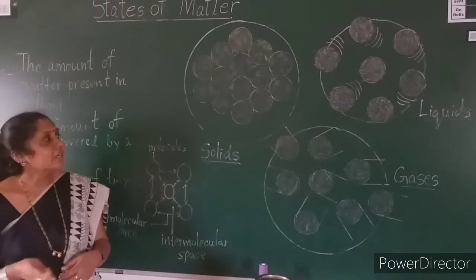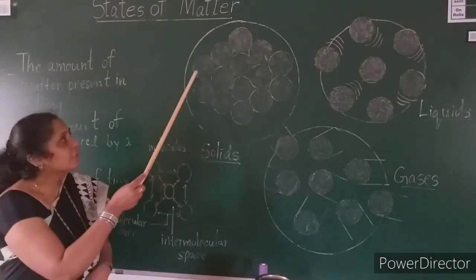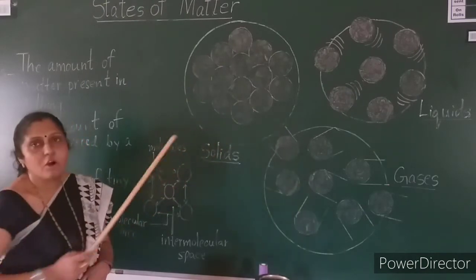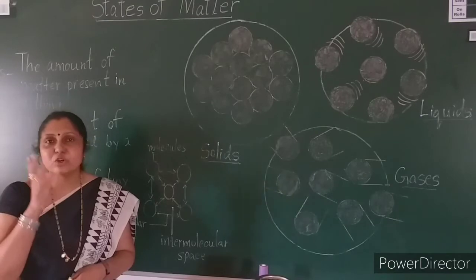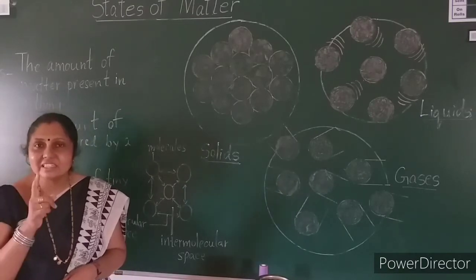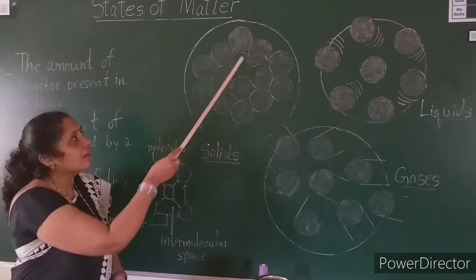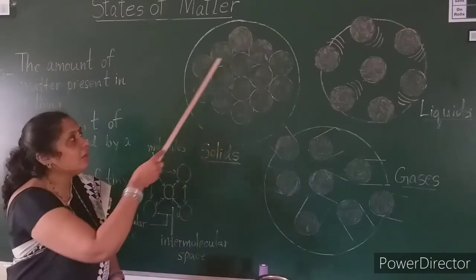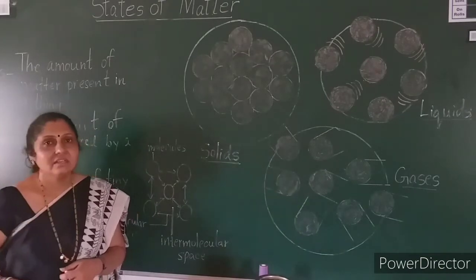See here, you have so many molecules, and the molecules in the solid form attract each other very strongly. That's why they are all very closely packed.